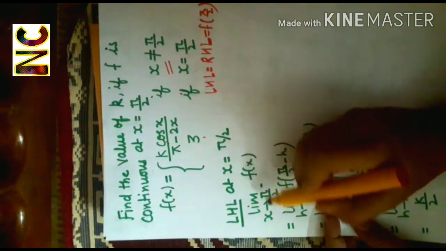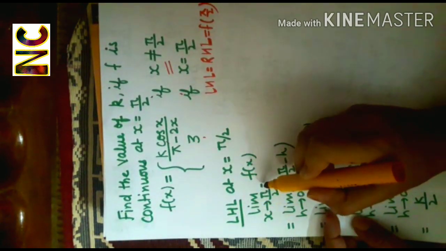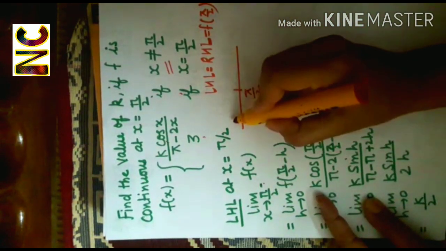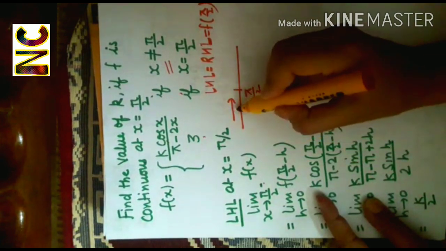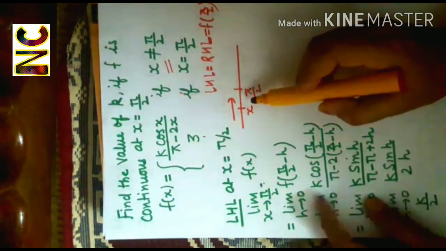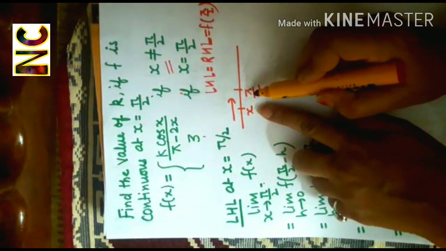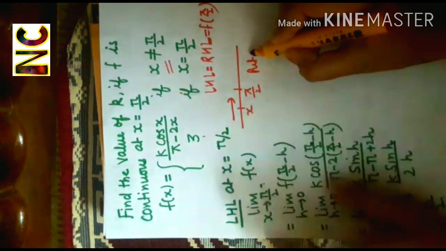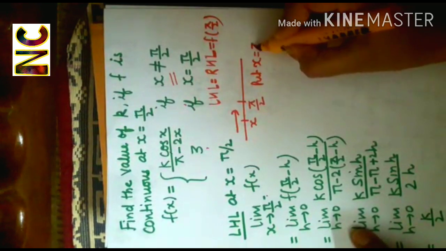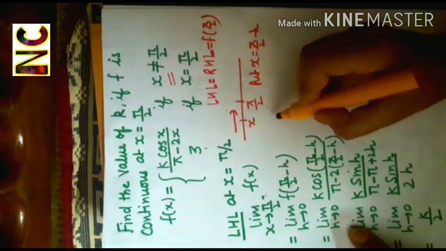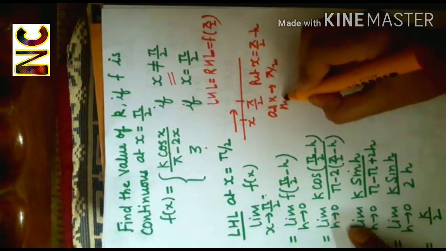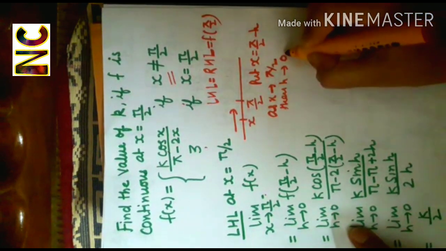So first we will compute left hand limit at pi by 2. So limit f(x) as x approaches pi by 2 minus. We are approaching pi by 2 from left side. So that is, x is approaching pi by 2 through the values less than pi by 2. So we will put x is equal to pi by 2 minus h. Now as x tends to pi by 2, then h will tend to 0.